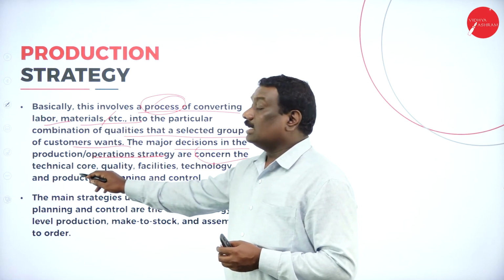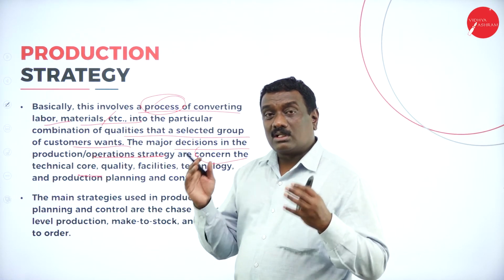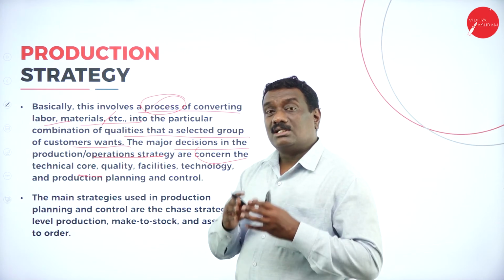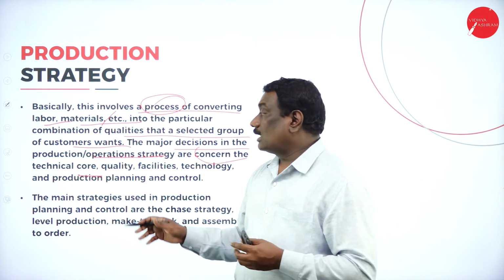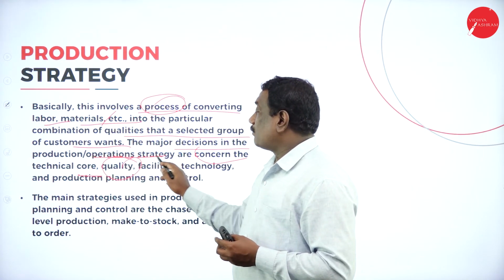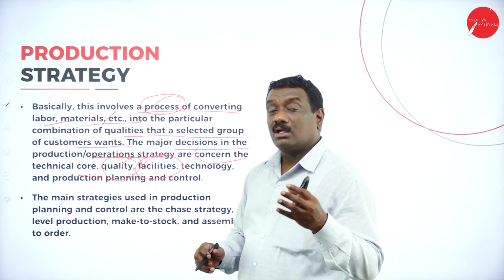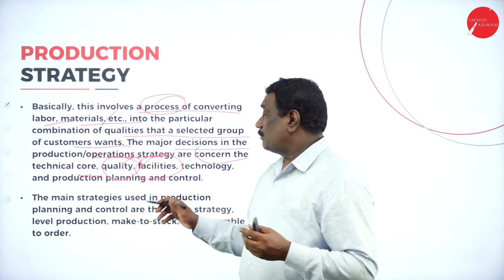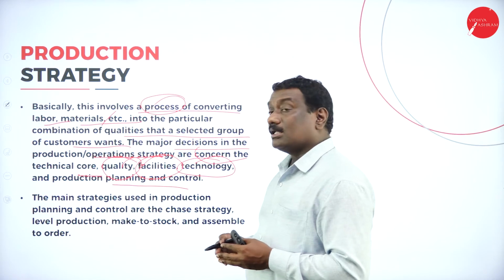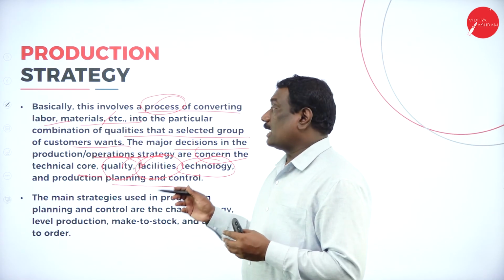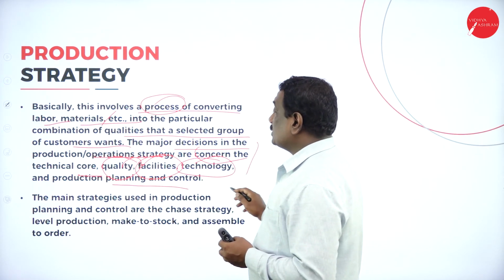So the major decisions in this production or operation strategy are totally concerned with the technical core. That is, it is totally concerned with how that particular production takes place. What are the various steps? What are the various stages the product will undergo? What will be the quality of that particular product? What are the various facilities you are going to give in that product? Then what is the technology you are going to use? And the production planning and control. All this will be the important aspects related to this particular production strategy.